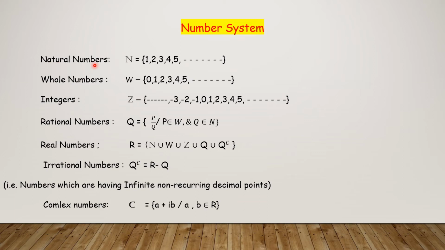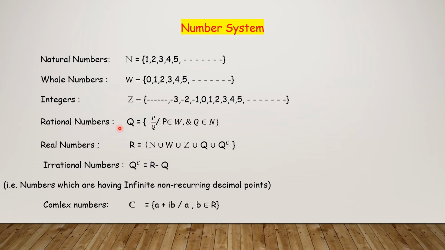Natural number set is generally denoted by capital N and defined as 1, 2, 3, 4, 5 and so on. Whole numbers, denoted by W, is equal to 0, 1, 2, 3, 4, 5, and so on. Integers, denoted by Z, is equal to ..., minus 3, minus 2, minus 1, 0, 1, 2, 3, 4, 5 and so on.